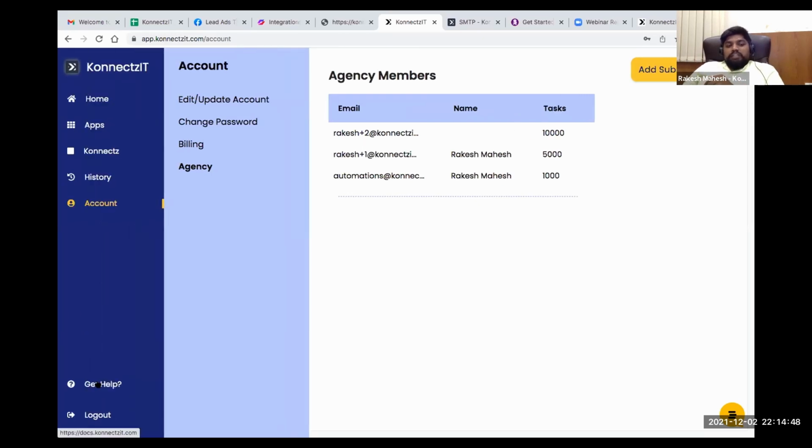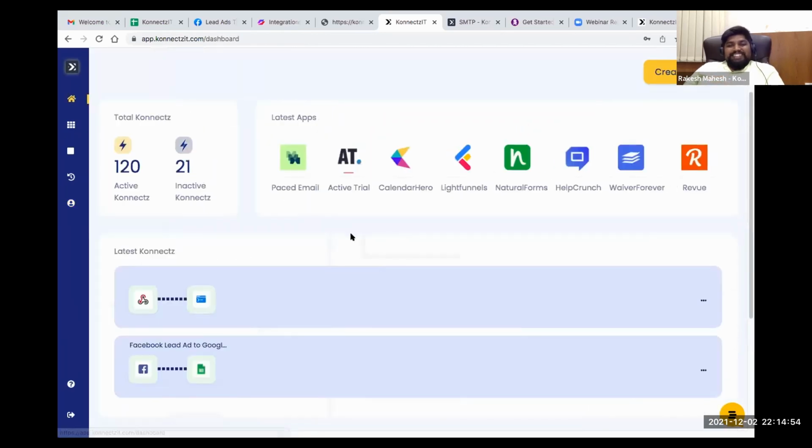And now, get help: I think I explained the docs page, and there is the logout button. I hope you like this detailed insight into Connexity, where you can manage all your use cases. One thing about Connexity is that we want you to use this simple visual builder to build complex workflows.